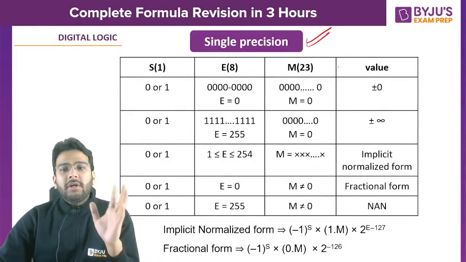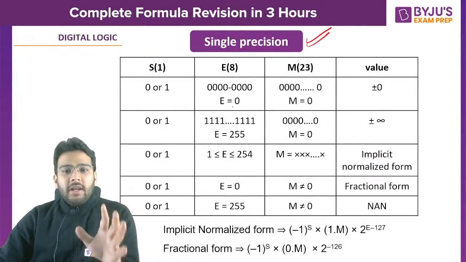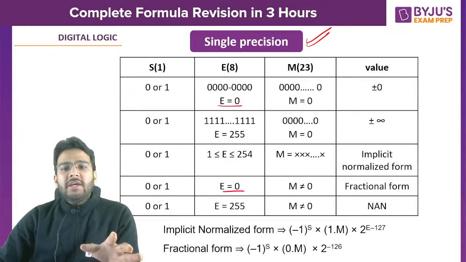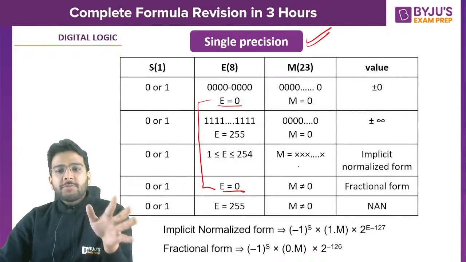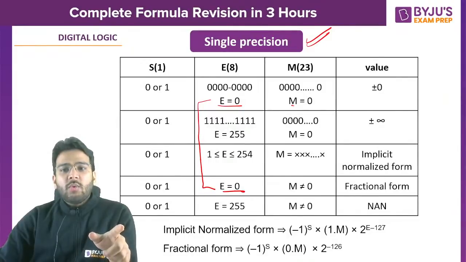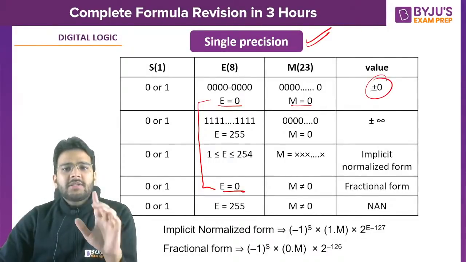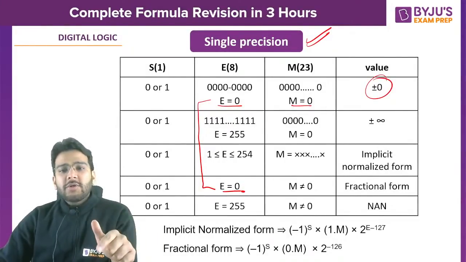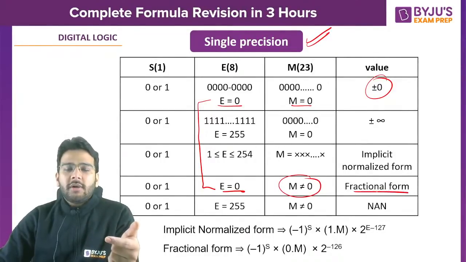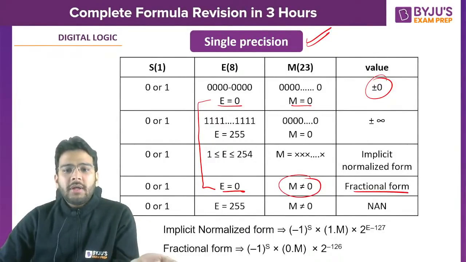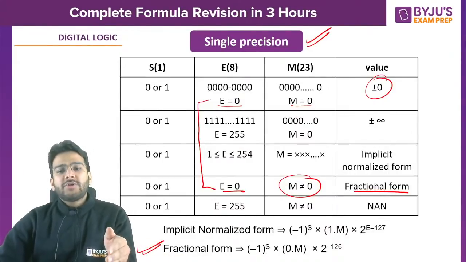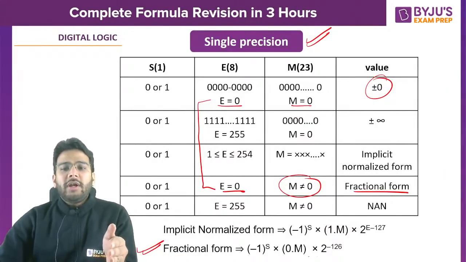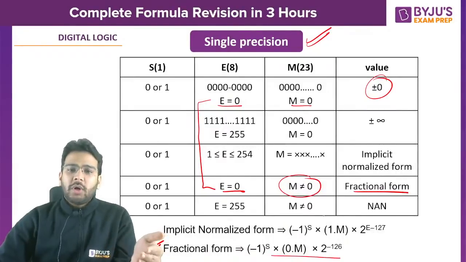And if we talk about the table for single precision, how can you remember this? If exponent value e is 0 and m is equal to 0, then it is plus minus 0 depending upon the sign bit. If exponent value is 0 and m is not equal to 0, then it is fractional form. The formula for fractional form is minus 1 raised to the power s into 0.m into 2 raised to the power minus 126.